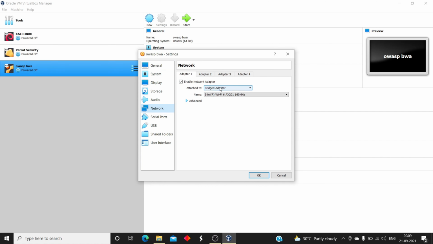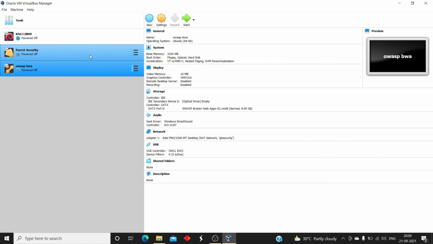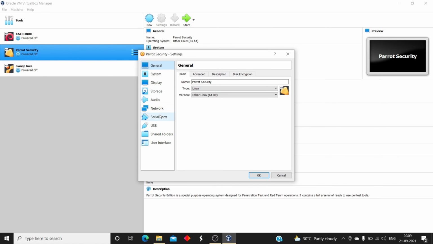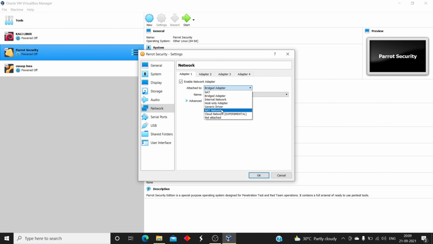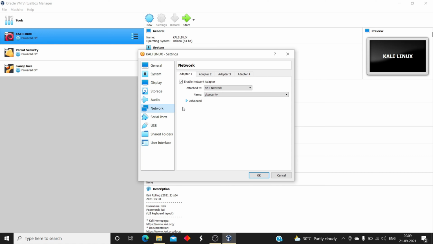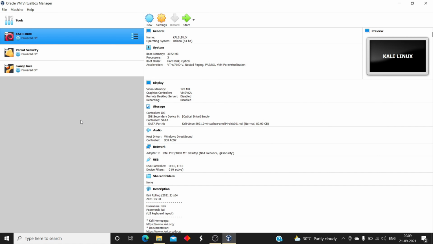and go to the network settings and change the bridge adapter into NAT network and change it into GK Securities and hit OK and next change it everywhere. So network, bridge adapter to NAT network and GK Securities, settings, network, NAT network, GK Securities. So we successfully changed the network of our virtual machine. That means we created a new network inside our VirtualBox and we can use that.